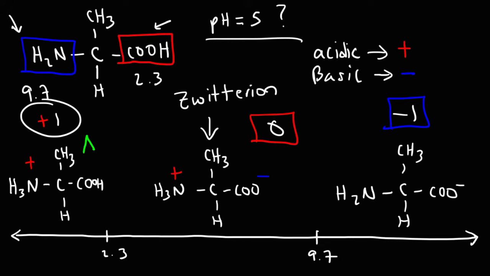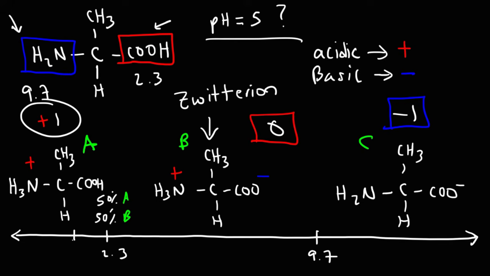Now let's label this structure as structure A, structure B, and structure C. When the pH is equal to the pKa, you're going to have equal amounts of the protonated form and the deprotonated form. Since 2.3 separates structure A and B, at a pH of 2.3, you're going to have 50% of A and 50% of B. So the acid and the base will be in equal amounts. Now, when the pH is less than 2.3, structure A will be more dominant than structure B.